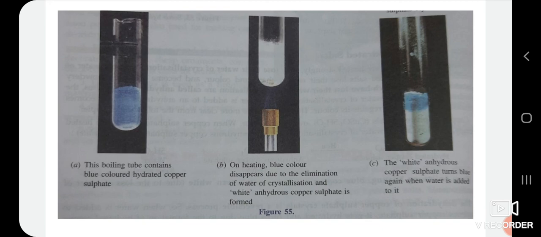Cool the boiling tube and add 2 or 3 drops of water on the white copper sulfate powder formed above. The blue color of copper sulfate crystals is restored. They become blue again. The changes in color which take place on heating blue colored copper sulfate crystals to form white anhydrous copper sulfate and regaining blue color on adding water will become more clear from this picture.